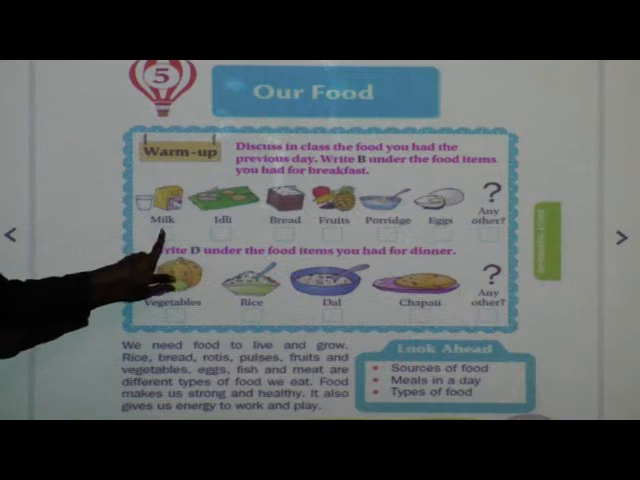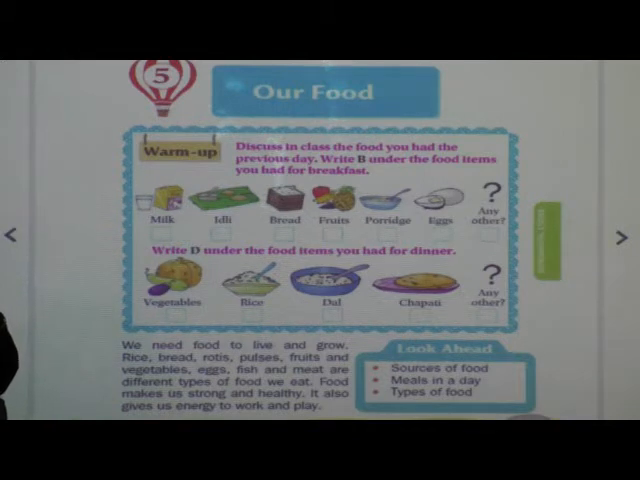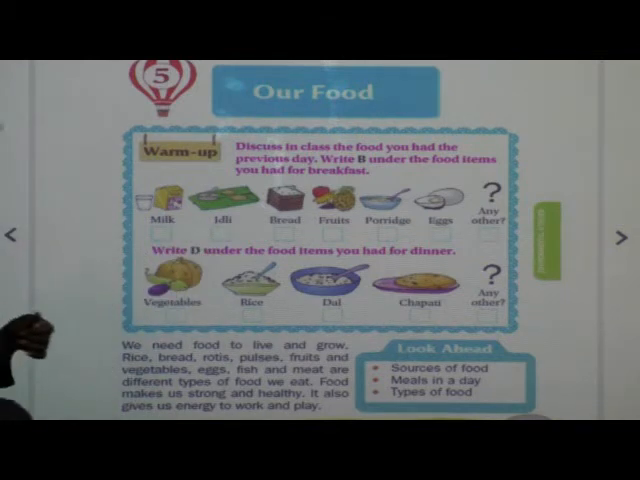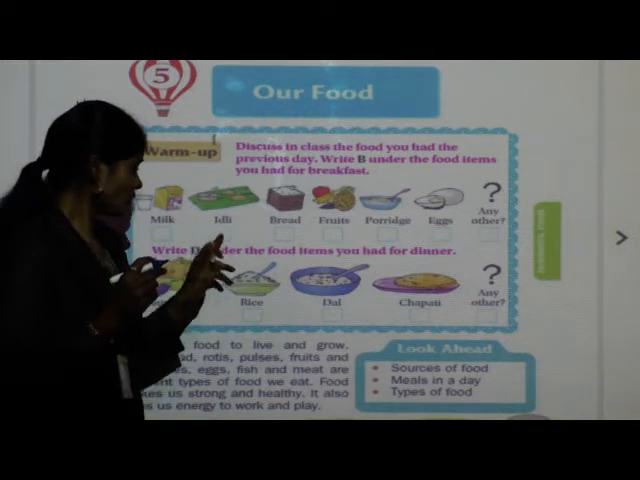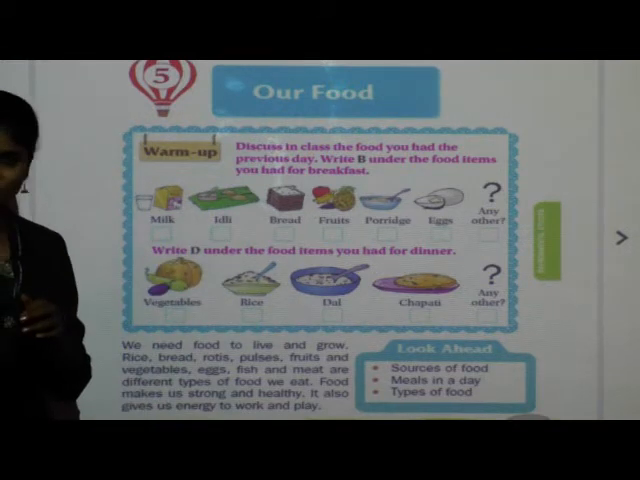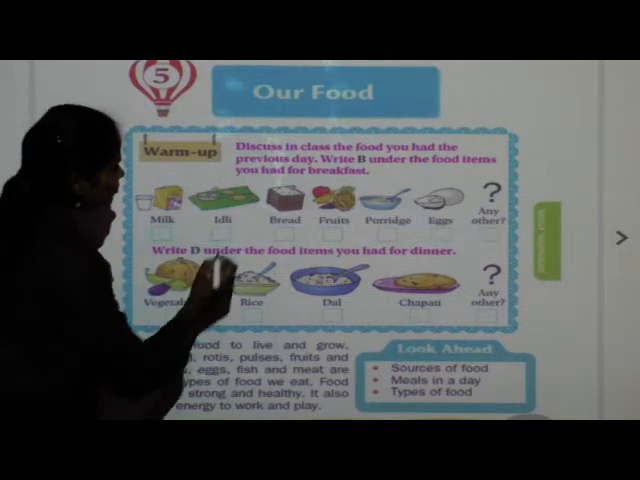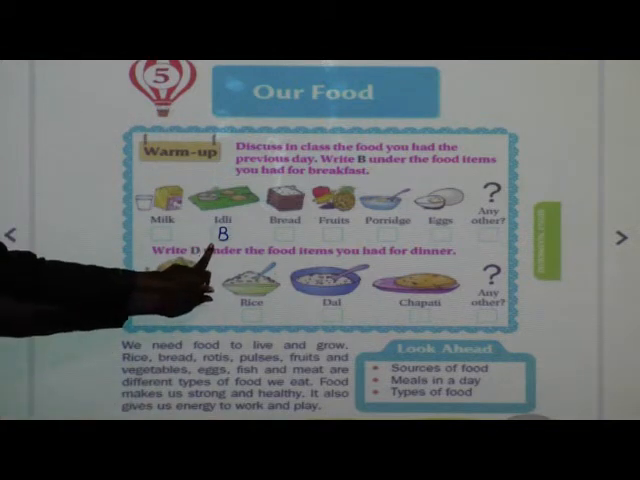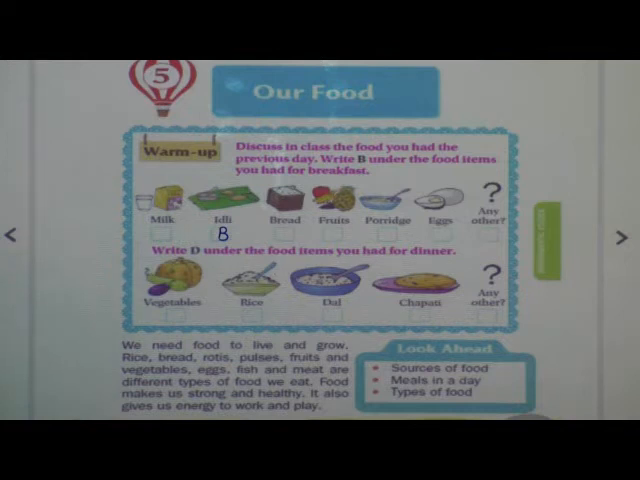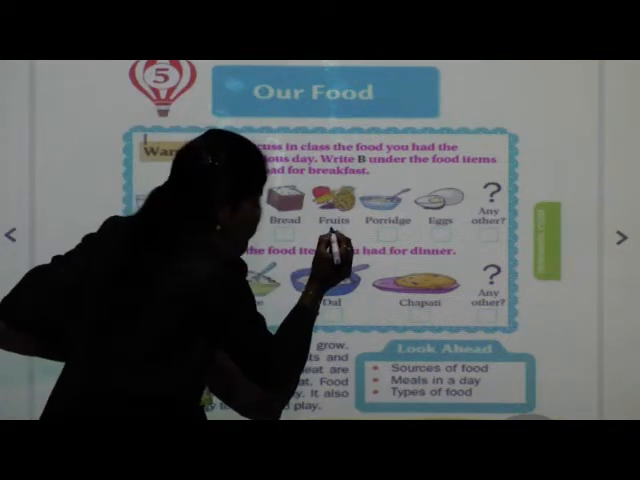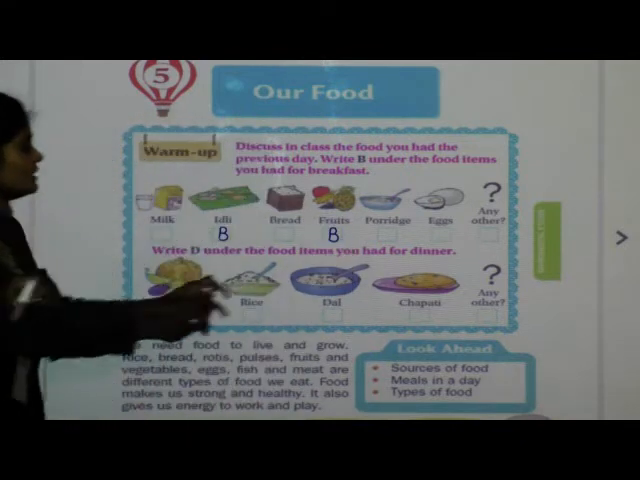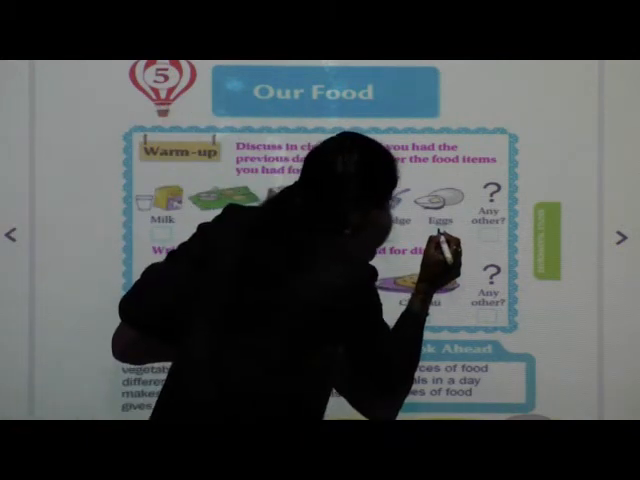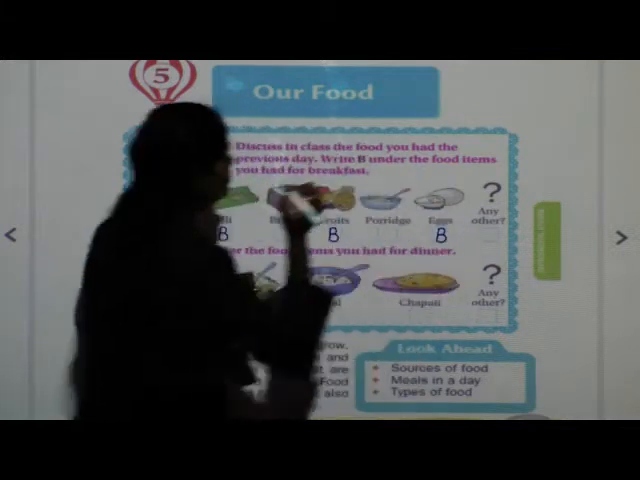Okay. See, I will write about mine. Whatever the food items I had for breakfast, I will write below that food items. You write B below the food items which you had for your breakfast. See children, I had idli in my breakfast, so I will write here B. Next I had some fruits also, so I will write here B. Next I had 2 boiled eggs, so I will write here B.